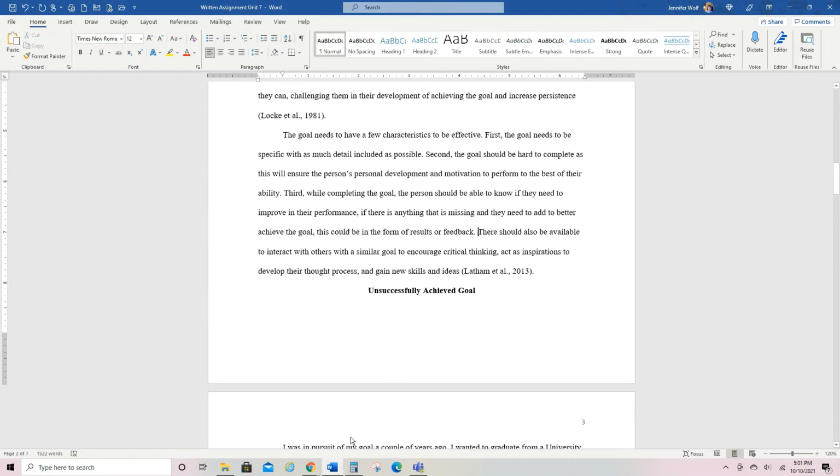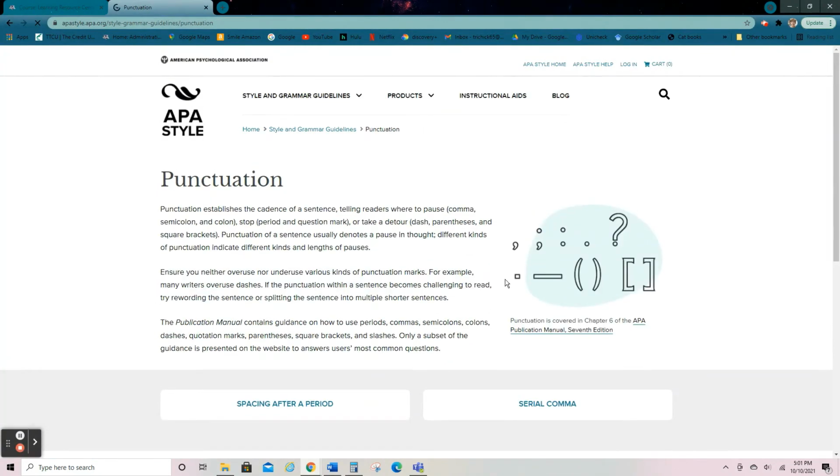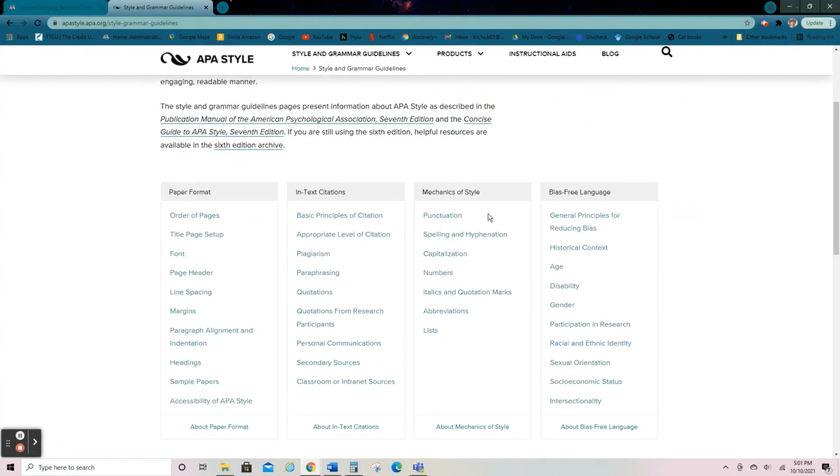So we just want all our papers to be uniform so we all follow the same rules, and then the reader can concentrate on what the writer is telling them. So just pay attention here. You might think these rules shouldn't matter, but they do. So it's up to you to come in and learn these, what you might consider kind of an unimportant rule, but it is important. Okay.